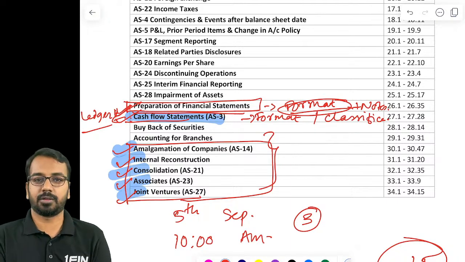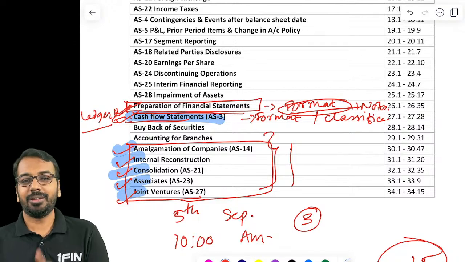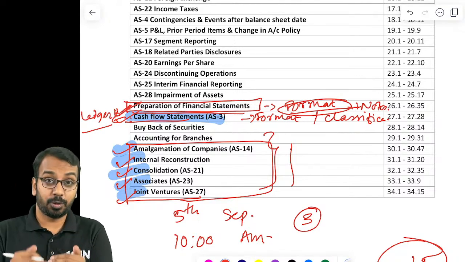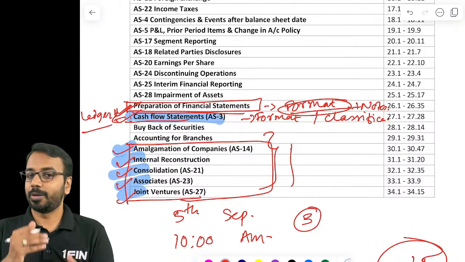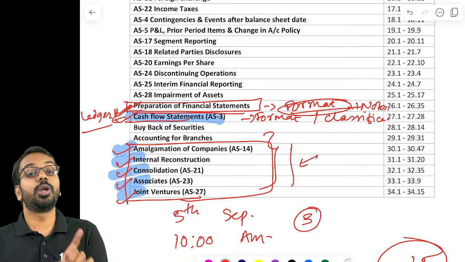So about 10 to 12 hours of time. Now the question is, should we do all the problems in the study material? Not required. Only those problems where you found difficulty while preparing for the classes, or while solving past exam papers, or while solving RTPs, just go back to those questions only. No need to solve everything.